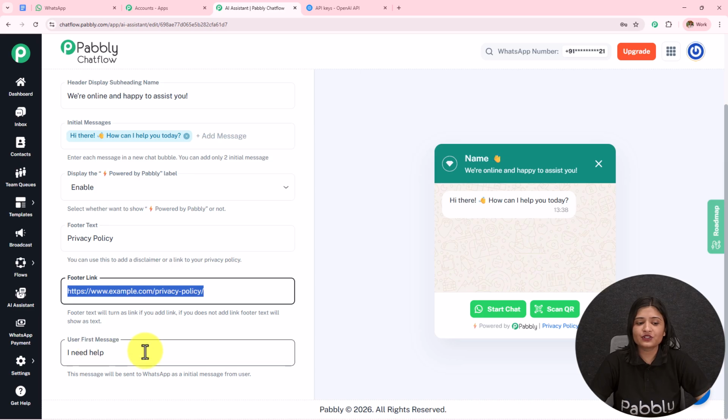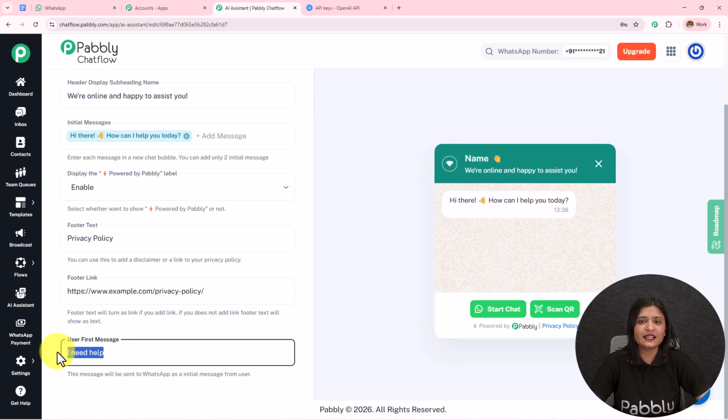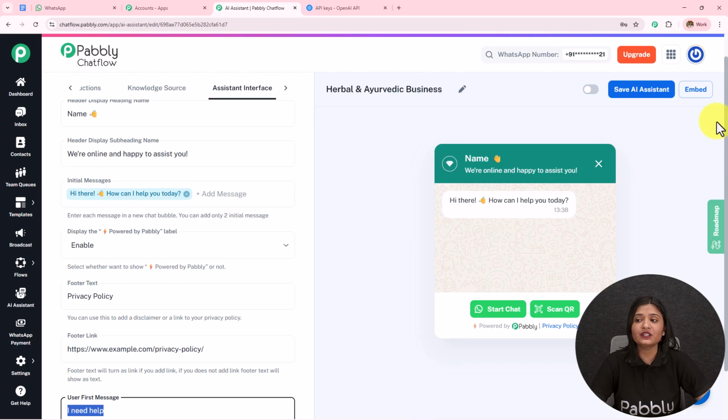Then we have this user first message. So I have entered it as I need help. You can enter anything according to your choice and preference, but it is not necessary. Whenever someone sends that particular message, only then my AI agent is going to reply. It is going to reply based on any message.